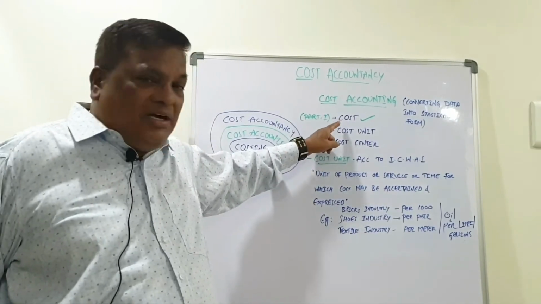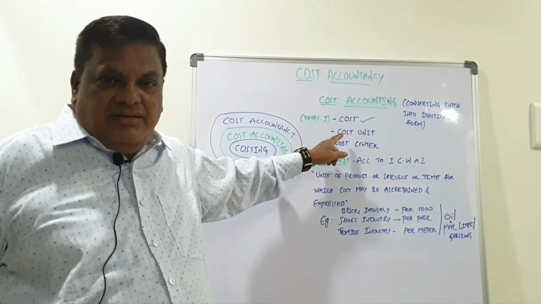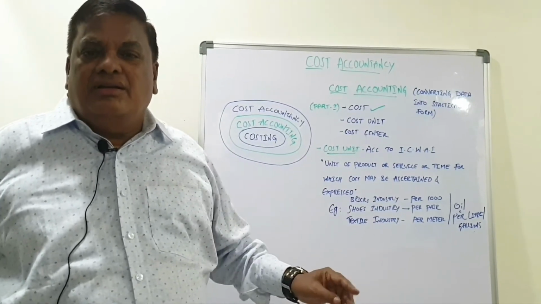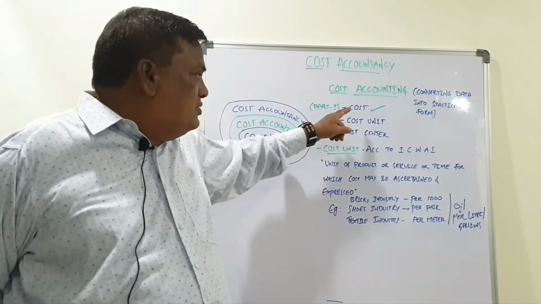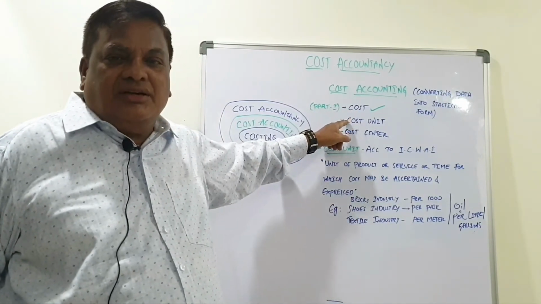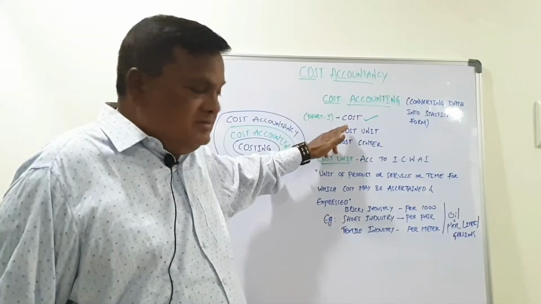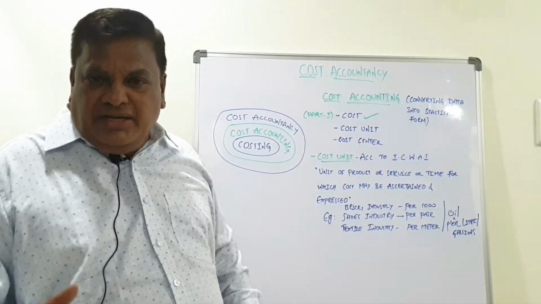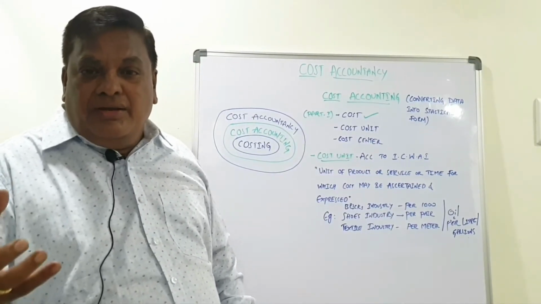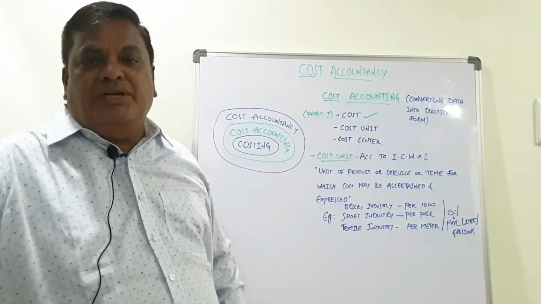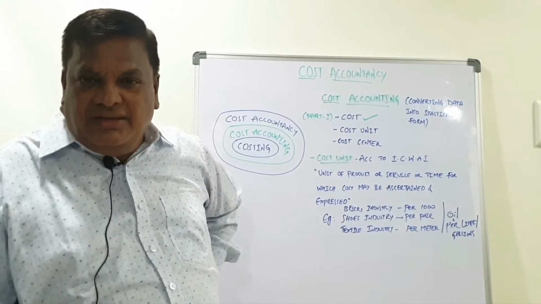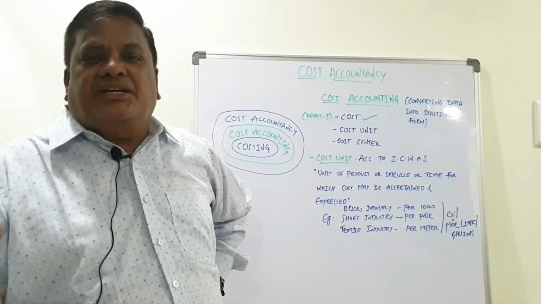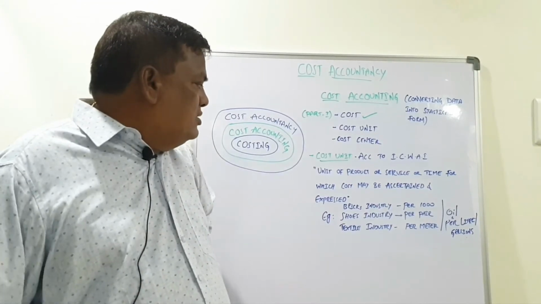For that, the first, cost, I will explain to you. What is that? Getting something, paying something for that purpose. That is called cost. Suppose you have purchased a cell phone and paid 10,000, that is the cost. Okay? And cost unit is nothing but a convenient form. We are saying the volume, meaning the quantity of a product. On that basis, price will be decided, cost will be decided. That may be kg, liter, meter, thousand, dozen, etc. Take an example.